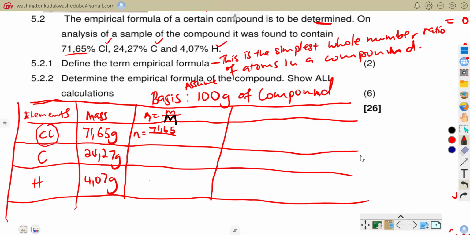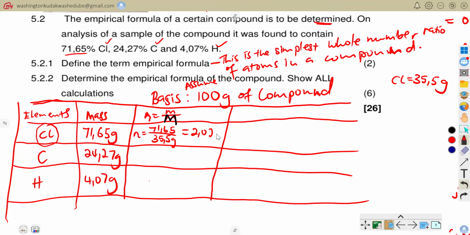What is the atomic mass of chlorine? We say the atomic mass of chlorine is 35.5 grams. That is what we found from our periodic table. So that is what I'm going to use there, 35.5 grams. So 71.65 divided by 35.5, what would be the number of moles there?